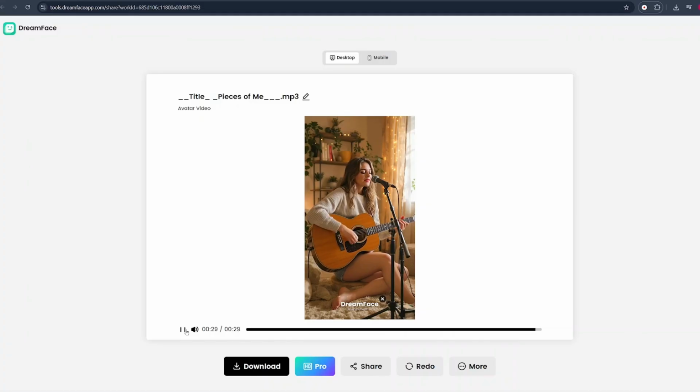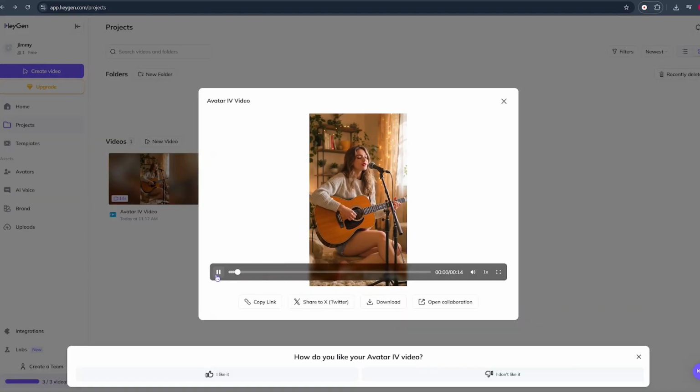And the lip sync, it's just so amazing. Okay, let's try the one that we've just generated in Heijen. She's just into the song.